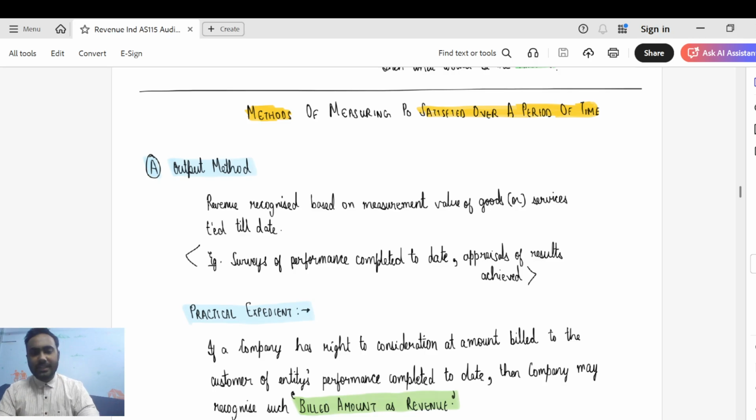But you can't do that in case of construction services. The reason being, let's say there is a building construction. Let's say it's a 5-floor building. Let's say one floor is constructed.